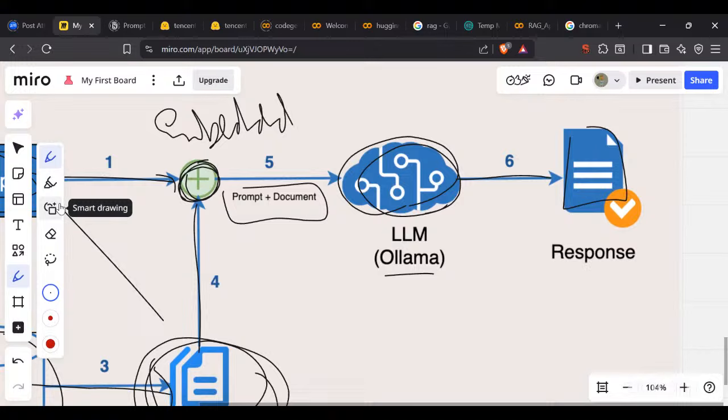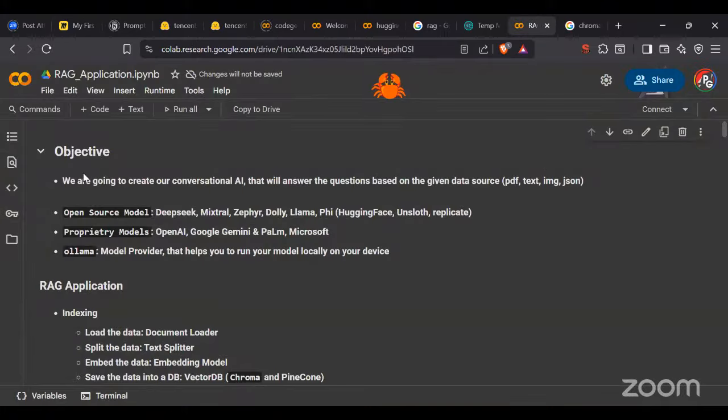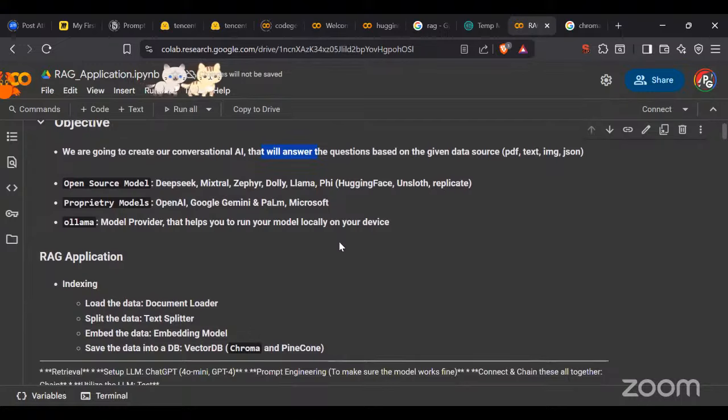Got it, guys? This is clear. So this is how exactly our RAG works. So what I'm doing here, if you see, guys, is going to this objective where we are going to create our own conversational AI, a chatbot trained on my data. It will answer questions based on the given data source like PDF, text, image, and JSON.